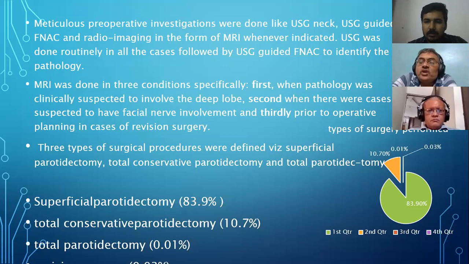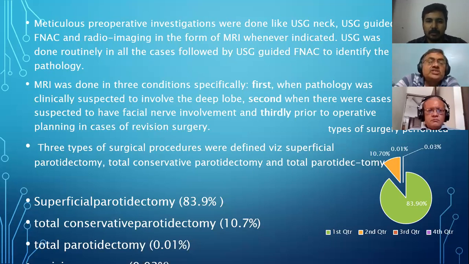Many of your colleagues may not be able to appreciate the difference between total conservative parotidectomy and total parotidectomy. Superficial parotidectomy is very clear, it is not a question. It is a time-tested, definite surgery, and in 80 to 90% of cases it is the treatment of choice and it is never an issue. You remove all parotid anterior to the facial nerve. That is what is known as the fasciovenous plane of Patey. You remove everything. That is a typical superficial parotidectomy.